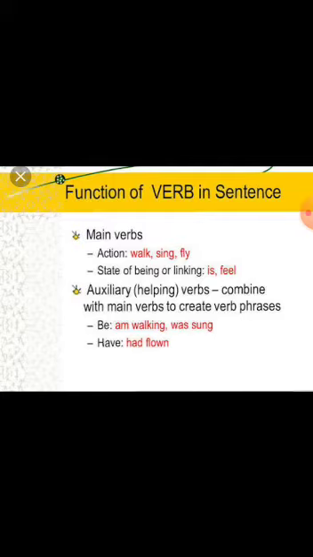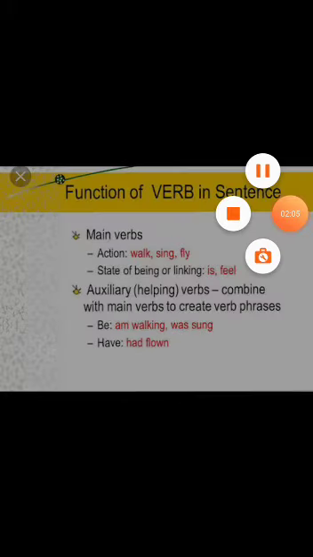Then this is a state verb. And the next one is auxiliary or helping verbs, which are used combined with main verbs to create verb phrases, as in I am walking, was sung, had flown. All these are called auxiliary verbs.